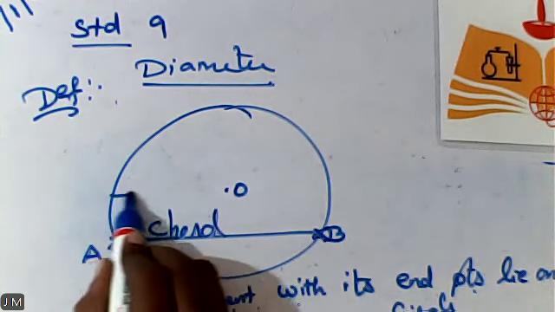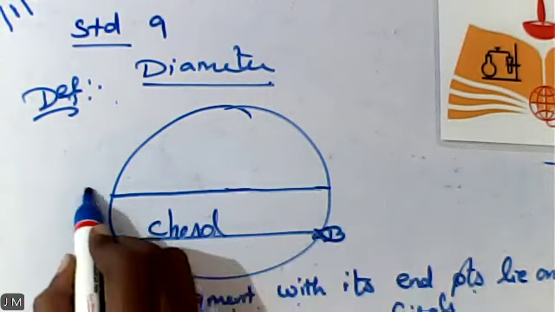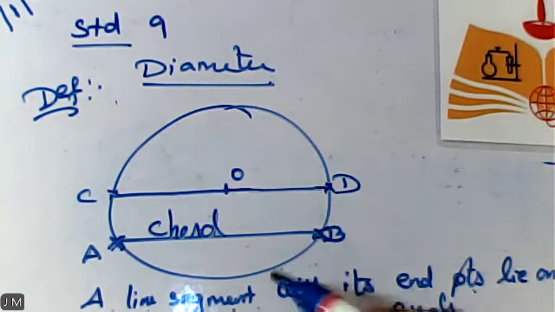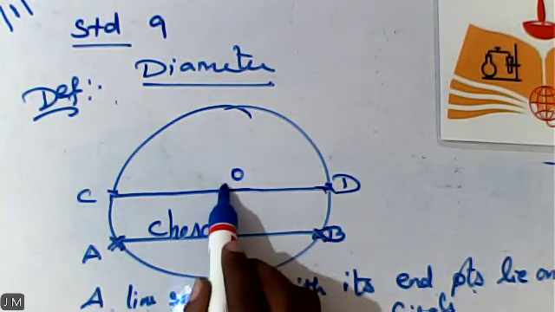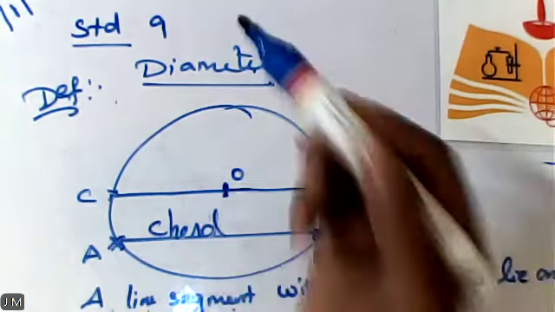Let us consider the chord CD. So as usual, O is my center of the circle. So what is the difference between AB and CD? CD is also my line segment. Yes or no? CD is a line segment. AB is also a line segment. What is the difference between these two? Any idea? So here the line segment CD is passing through where? A line segment passing through the center of a circle is called a diameter.